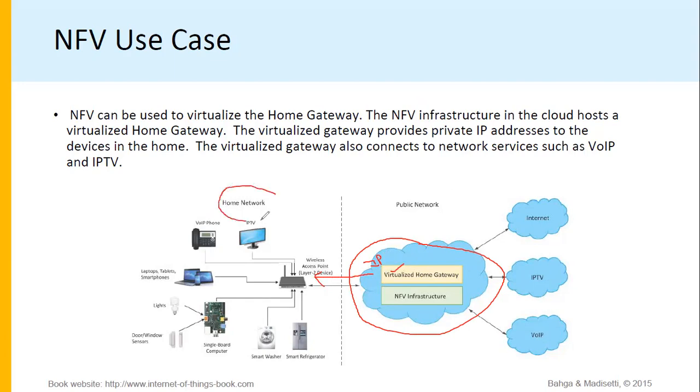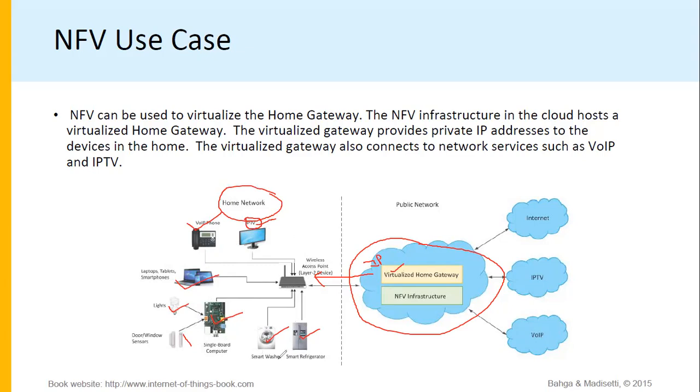You can see the home network, which includes refrigerators, smart washers, single board computers, lights, door window sensors, laptops, smartphones, tablets, VoIP phone, voice over internet protocol, IPTV, internet protocol television.